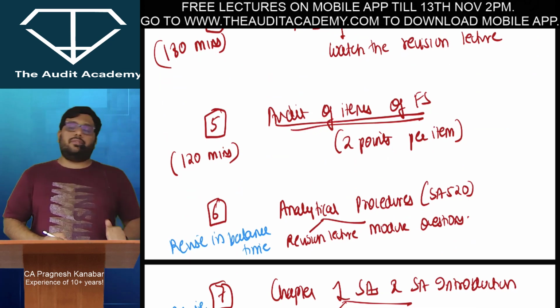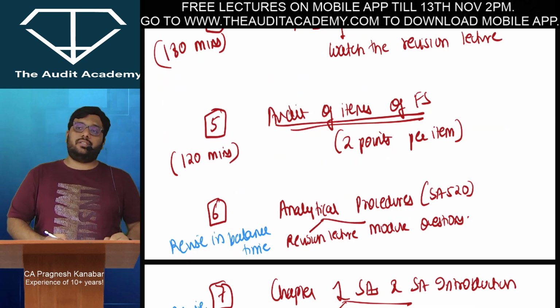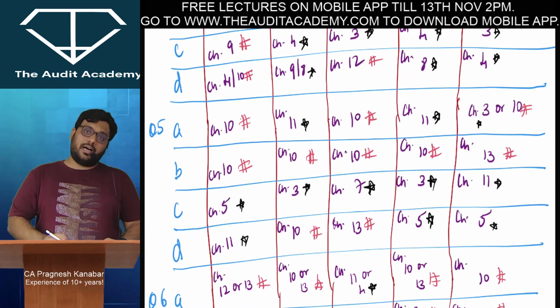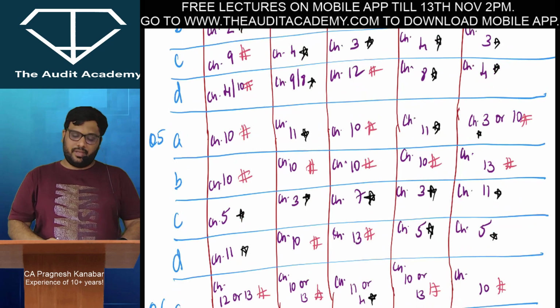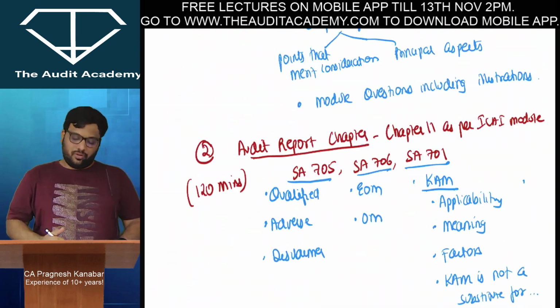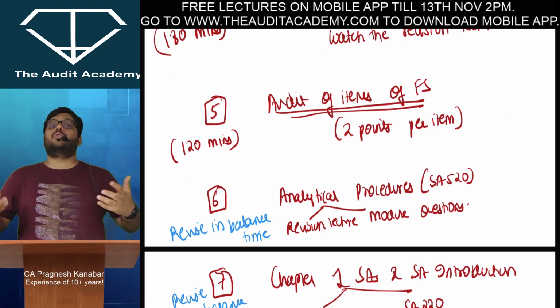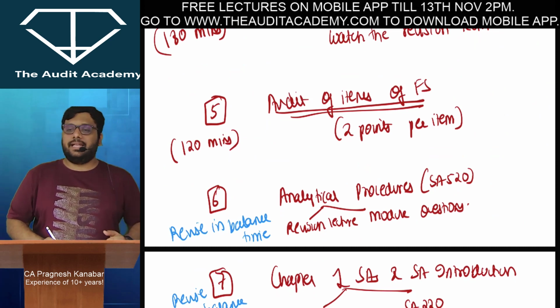यहाँ पे थोड़ा sensitive चीज है. Audit of items of financial statements. If you observe the papers in every attempt, 8-10 मार्क का तो आ ही जाता है. Alright. And students are not prepared, because वो audit of items of financial statements, when you look at that, you feel that you will be just able to do it. Alright, ऐसे नहीं होता बेटा.